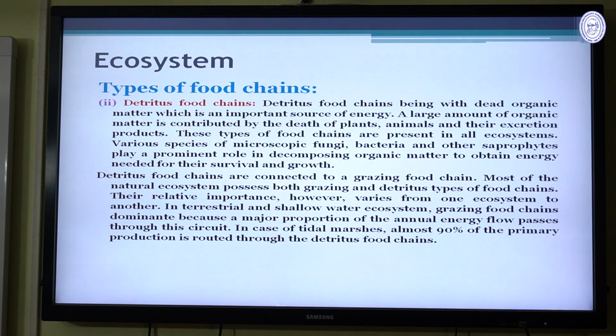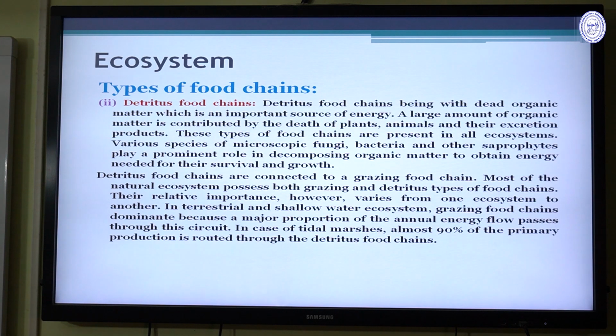This type of food chain is present in all ecosystems. Various species of microscopic fungi, bacteria, and other saprophytes play the prominent role in decomposing the organic matter to obtain energy needed for their survival and growth.